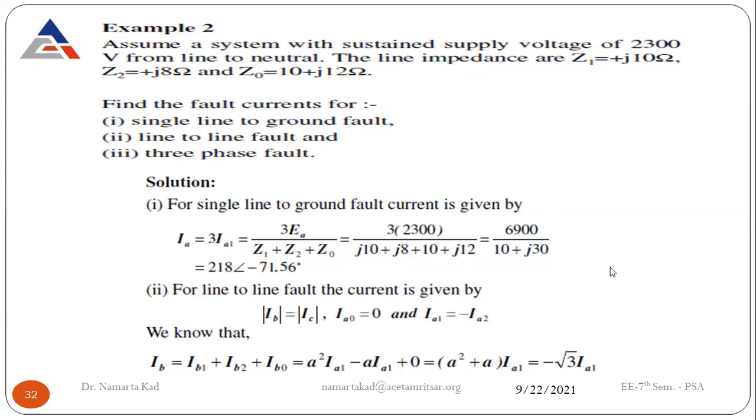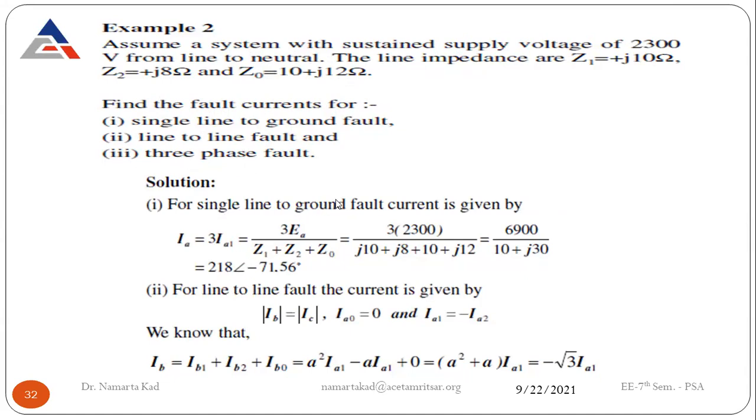Now let's see this numerical related to the different faults. Assume a system with a sustained supply voltage of 2300 volt from line to neutral. The line impedances are Z1 equals j10 ohm, Z2 equals j8 ohm, Z0 equals 10 plus j12 ohm. These are the sequence impedances, Z0, Z1, Z2. So find the fault current, firstly for the single line to ground fault, then line to line fault, and then for the three phase fault.